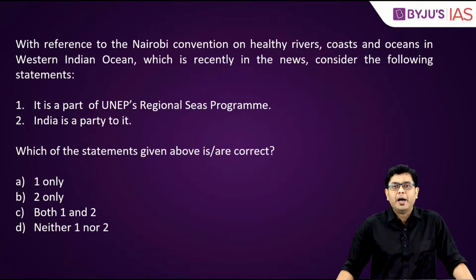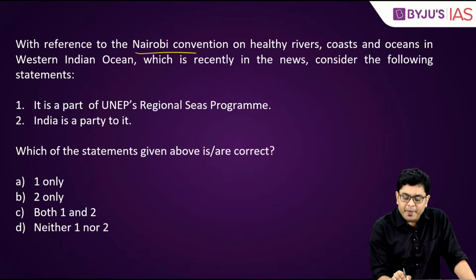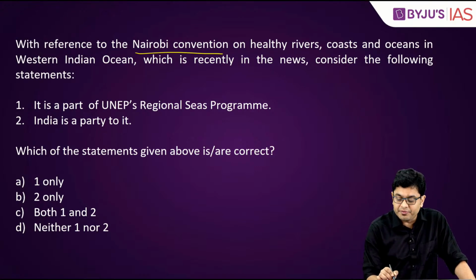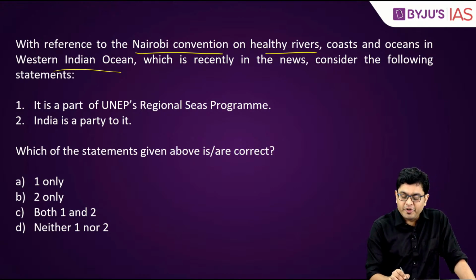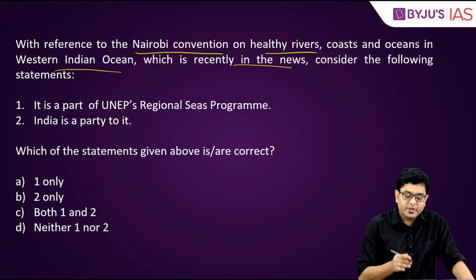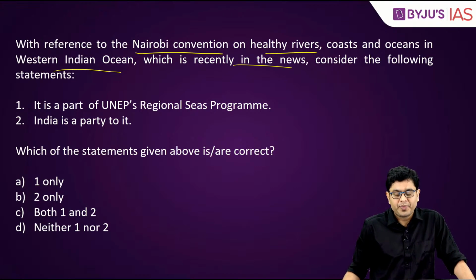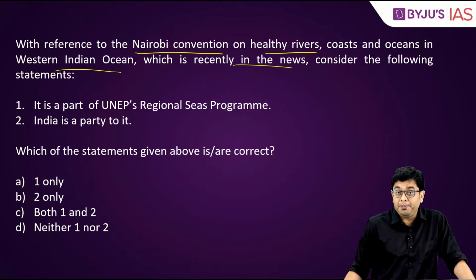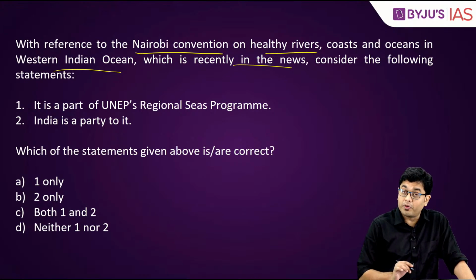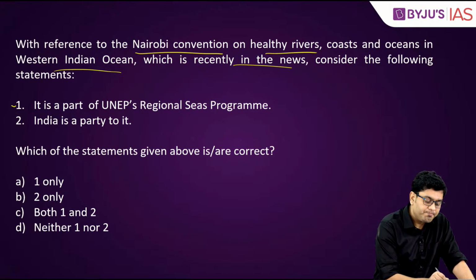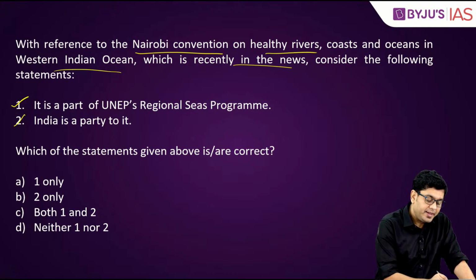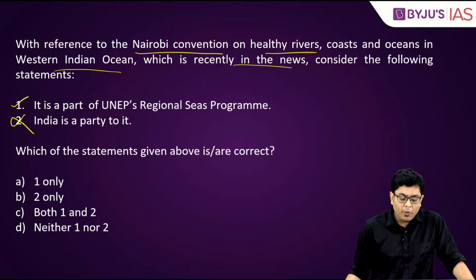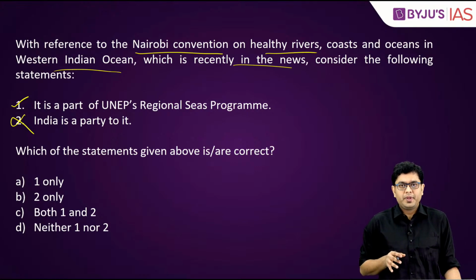Okay? Now, the next question. With reference to the Nairobi Convention on Healthy Rivers, Coasts and Oceans in the Western Indian Ocean, which is recently in the news, consider the following statements. It is a part of UNEP's Regional Seas Programme. This is true. Second, India is a party to it. This is incorrect. Now, what is this convention about?